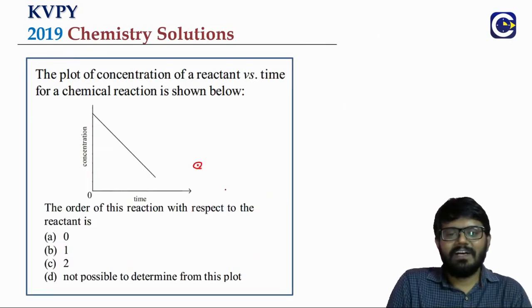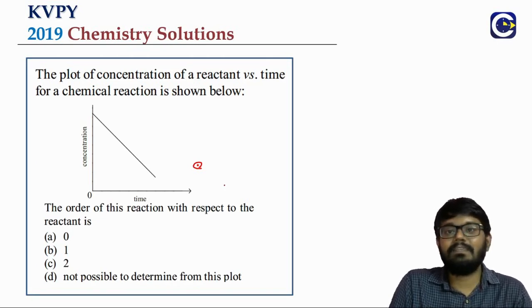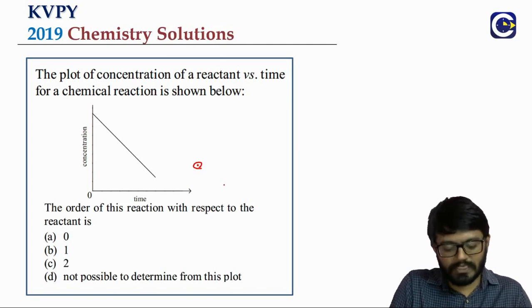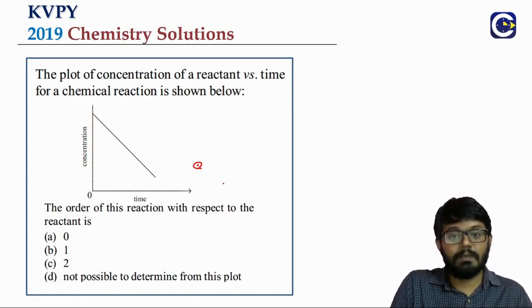Next we have a question based on chemical kinetics. Chemical kinetics comes in +2 chemistry, but sometimes KVPY can still give basic or elementary questions based on +2 topics. That is why we keep saying, go through the past year papers so that we understand the expectation.